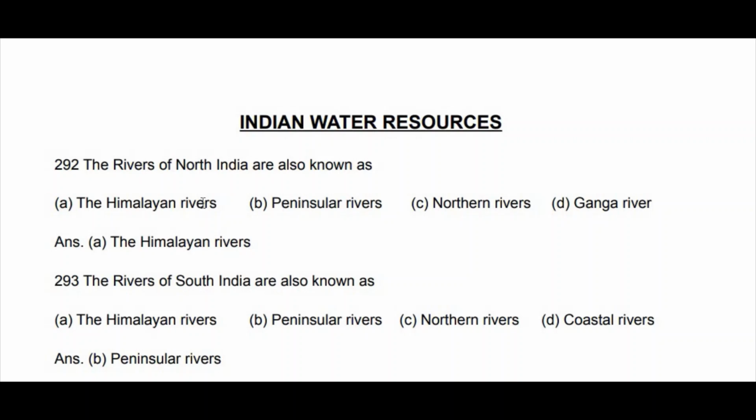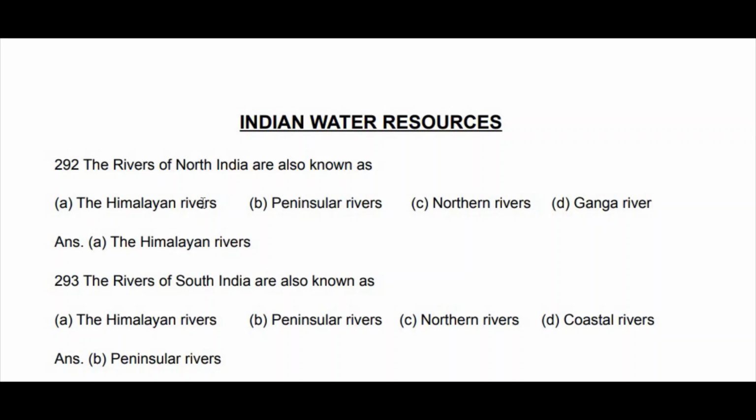Another thing you have to remember here: the rivers of India are divided into North Indian rivers and South Indian rivers. In multiple choice questions, they may ask which of the following are North Indian rivers or South Indian rivers, and one option will be correct, with all three rivers North Indian. For example, option A: Ganga, Brahmaputra, Kaveri.